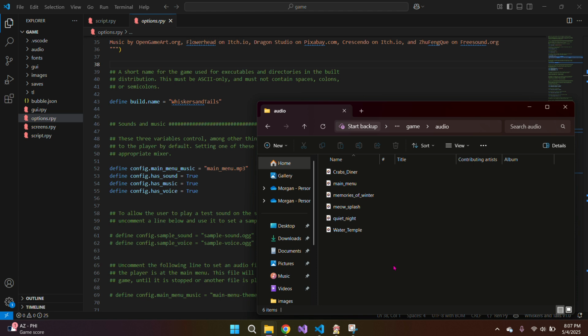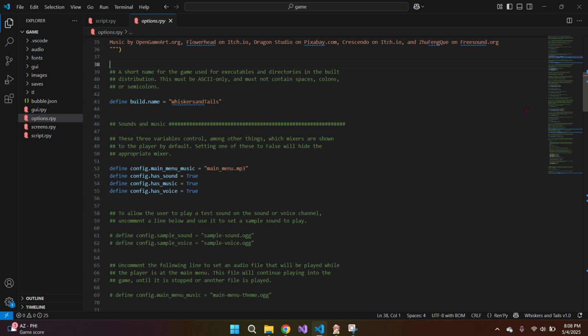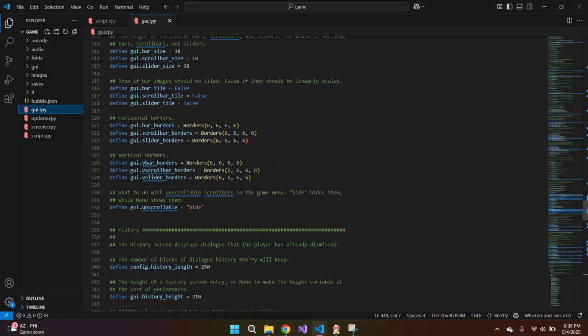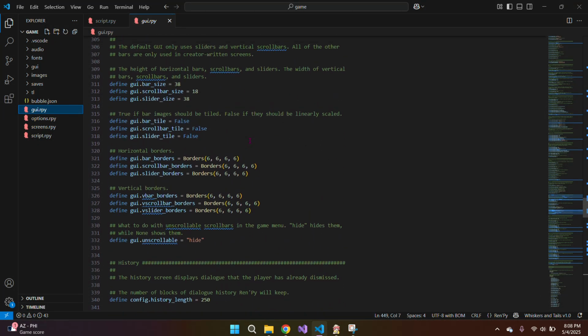So, how I ended up tackling this project from the beginning. This is also a little bit of critique about how we do it next time, because I don't think I was the biggest fan of how I went about it. I started in my screens, options, and GUI. I changed some things with the GUI, but I made the menu screen for my game first, with the start options and all that.